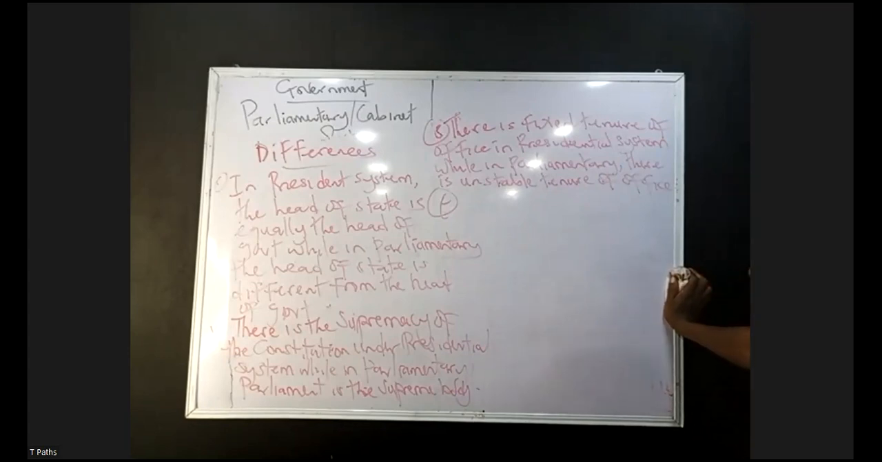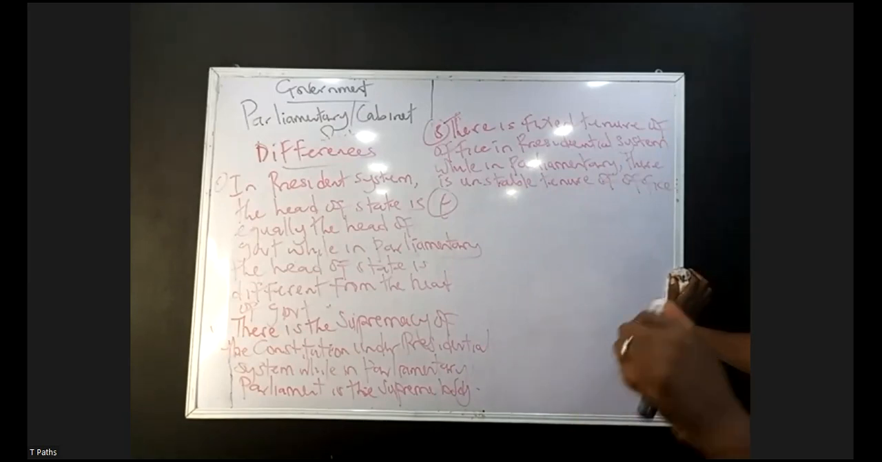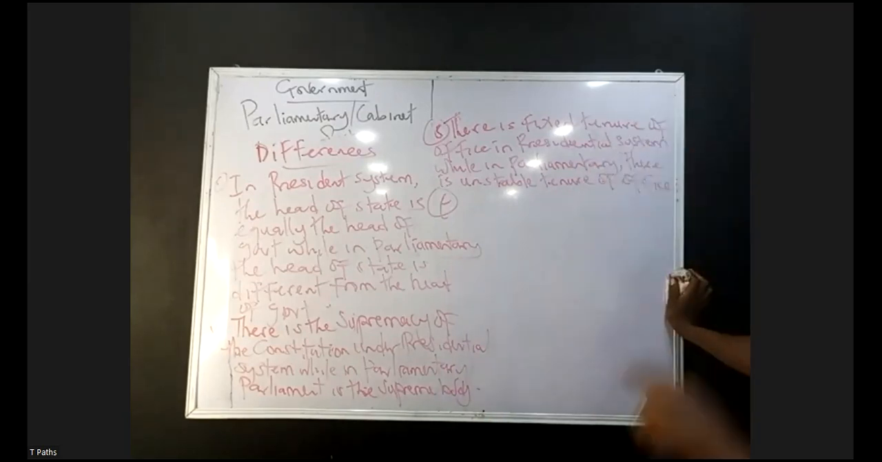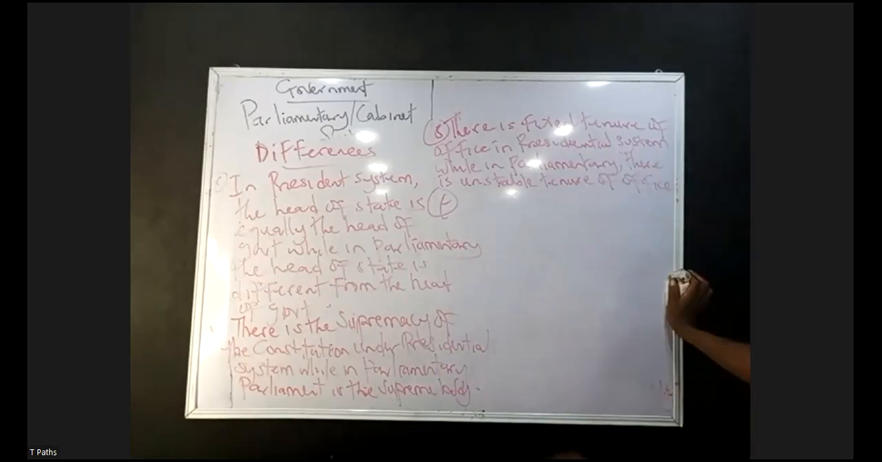Members of the executive are equally members of what? The legislature. In presidential system of government, there is absence of official opposition party. While in parliamentary, there is what? Presence of what? Official opposition party.